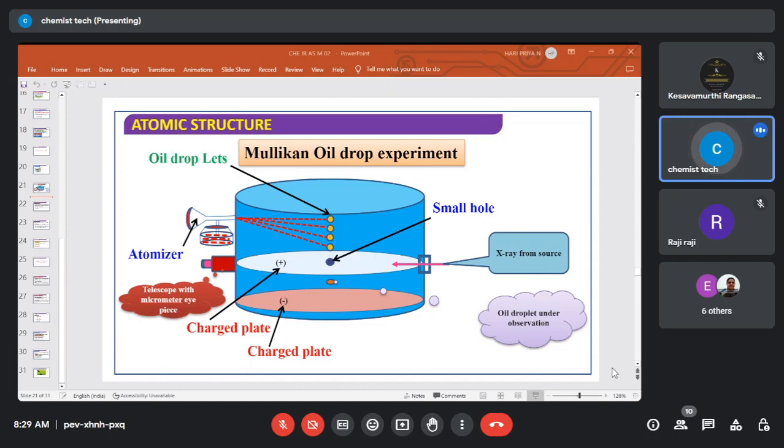Then the oil particles come into this region. This is now positively charged oil, because the X-rays ionized it. There are two forces acting on it. One is the gravitational force. What is the formula for gravitational force?